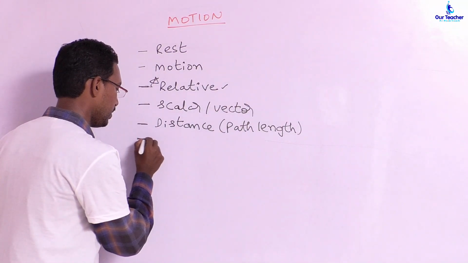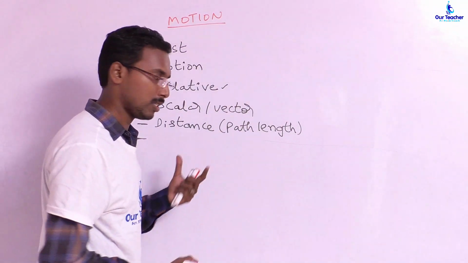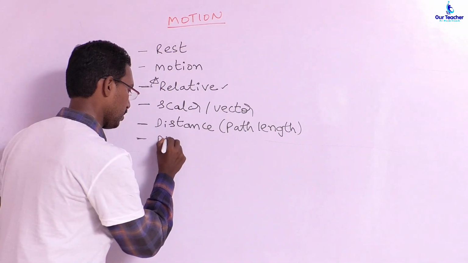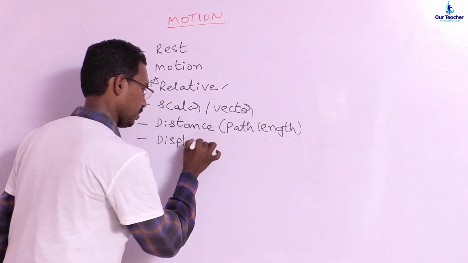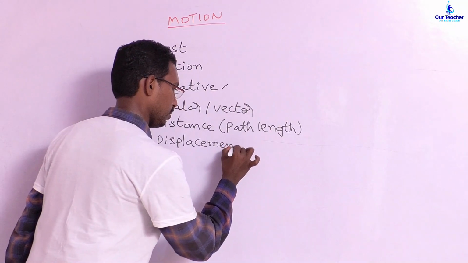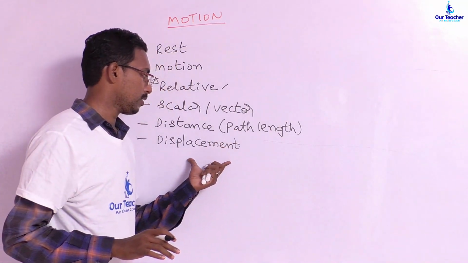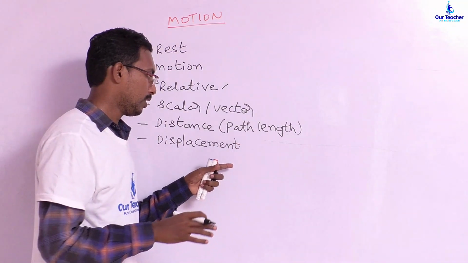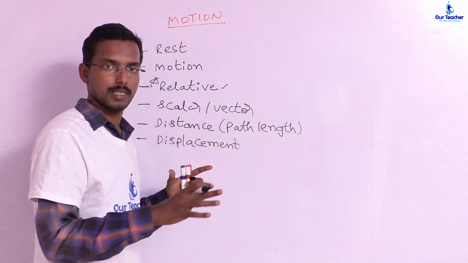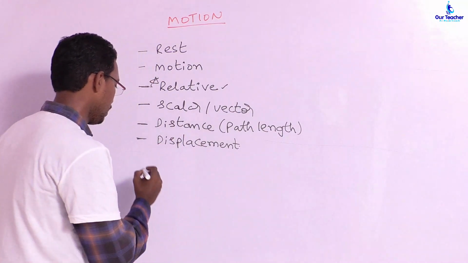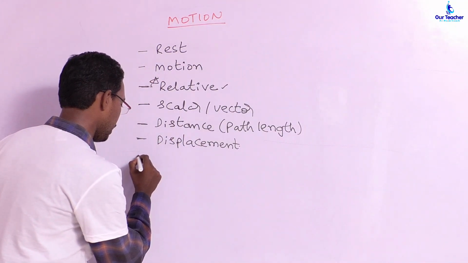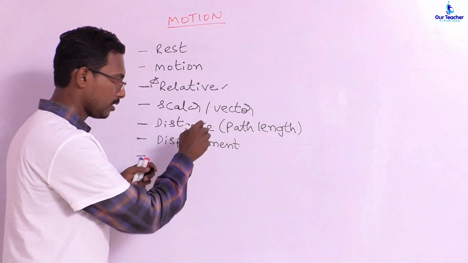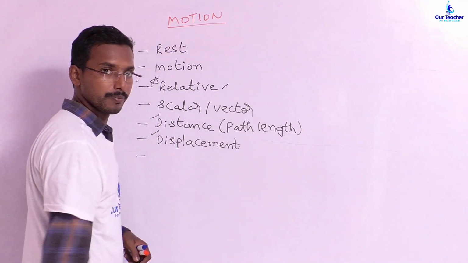The next topic we will deal with is displacement. Displacement is nothing but the shortest distance from the starting to the ending point of the journey, and we will deal with whether it is a vector or a scalar in the lesson. Next we have topics which depend upon distance and displacement.